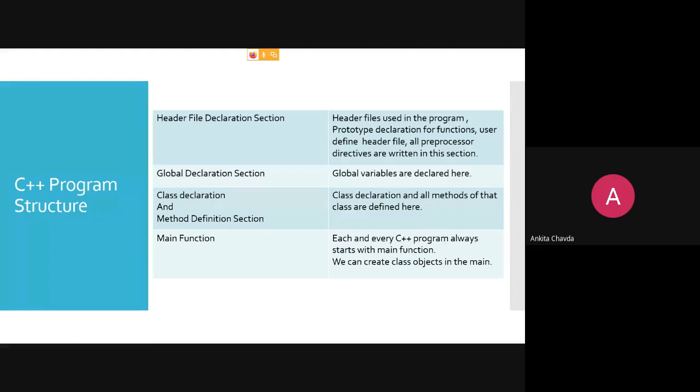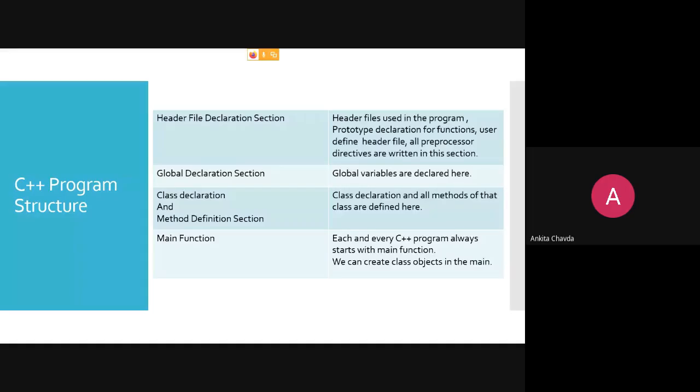So yeah. C++, of course, has your header file section, where in C language you write include stdio.h, conio.h, and so on, right? And in C++, you will have a library like iostream. So #include <iostream>. The header file section is used for the program, prototype declarations for the functions, and user-defined header files.